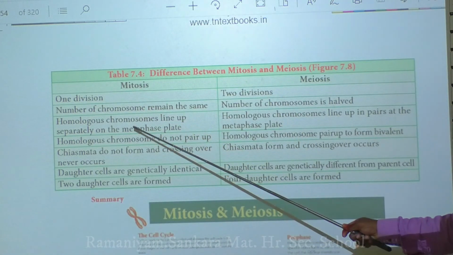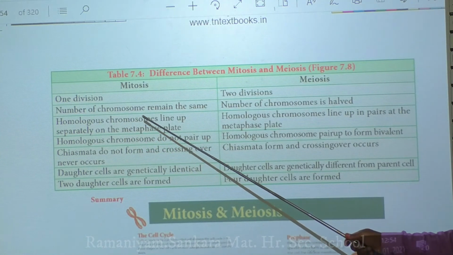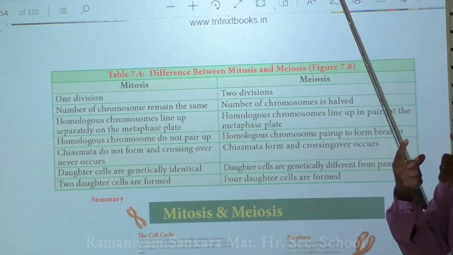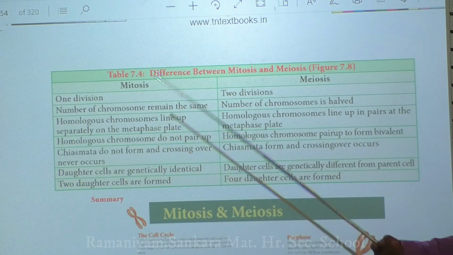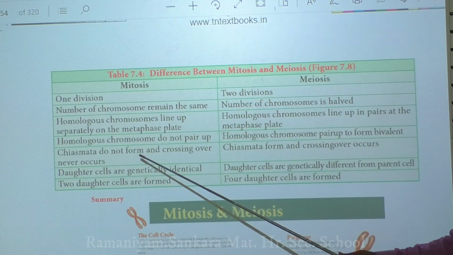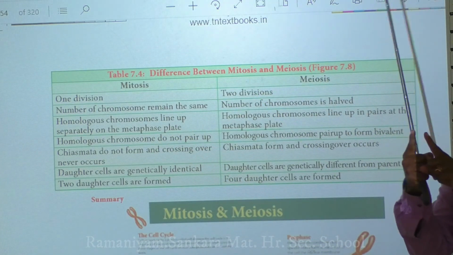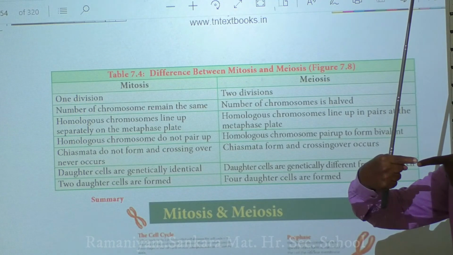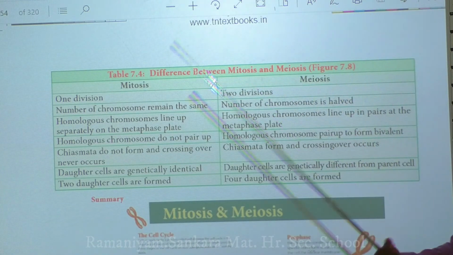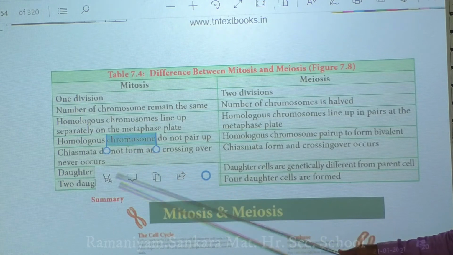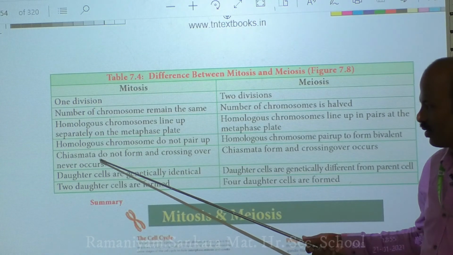Next, in mitosis the homologous chromosomes are lined up separately on the metaphase plate. You have homologous chromosomes, but they are not able to undergo pairing. They are just lined up separately, aligned in a horizontal manner, so they are not able to pair. So there is no recombination between these homologous chromosomes in mitosis, and as a result no formation of chiasma takes place.